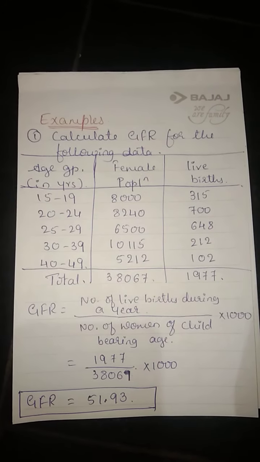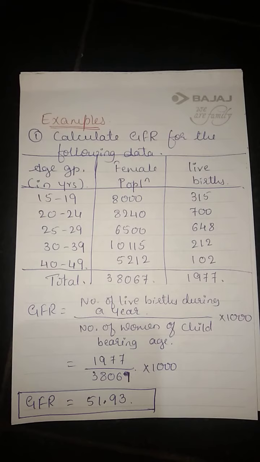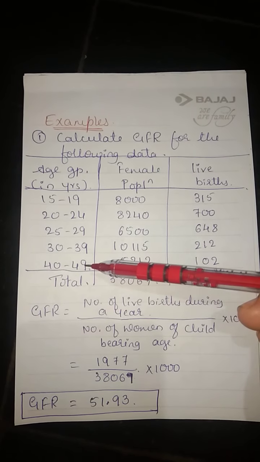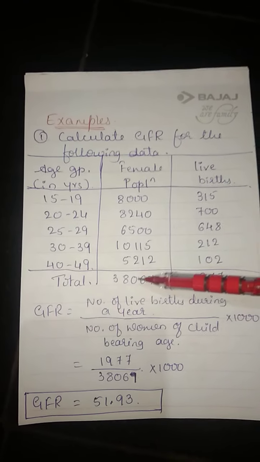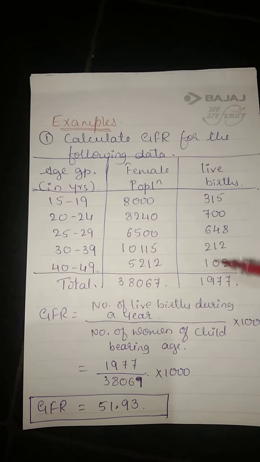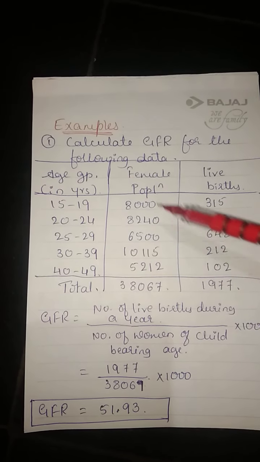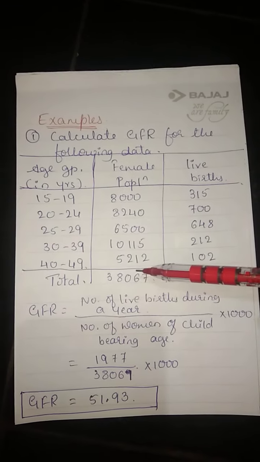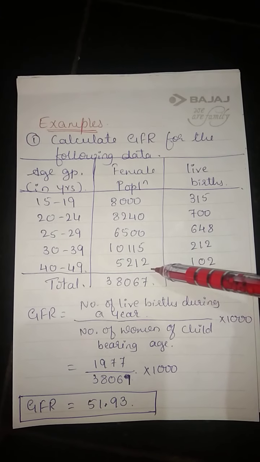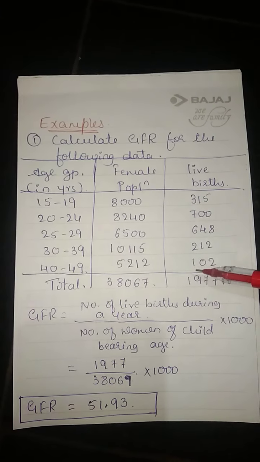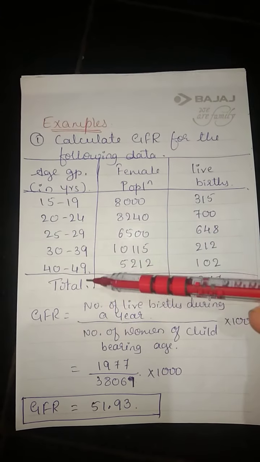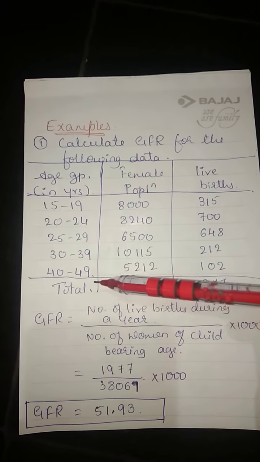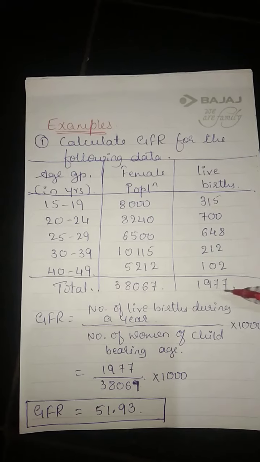Calculate GFR for the following data. Age group they have given, see here, 15 to 49. Female population is given, live births are given. Here only the female population is given, not the male population. You have all the data because it is 15 to 49, the childbearing age. Get the total of these two.